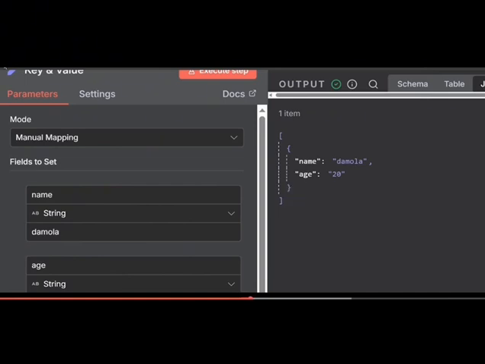This is one key value pair. Name is the key, Damola is the value. Sorry, the key here is age, the value is 20. Like I said, this is not the right way to write this, so I'm going to explain subsequently. And now, these key value pairs that are enclosed in these curly braces, let me just highlight it again. Between here and here is called the JSON object. This key value pair that is enclosed, that's another rule of conduct. It must always be consistent. It's called a JSON object.